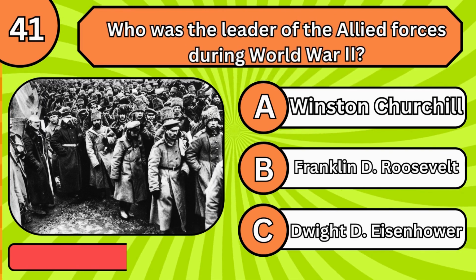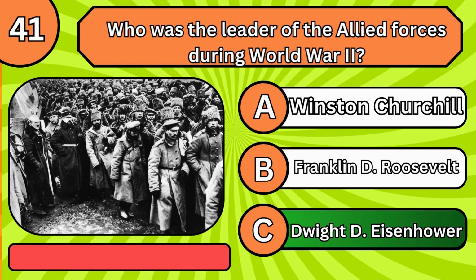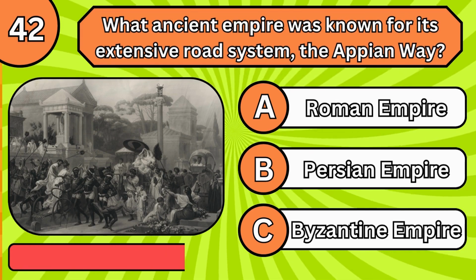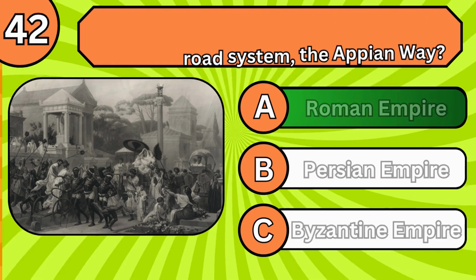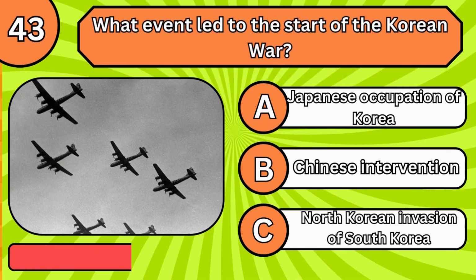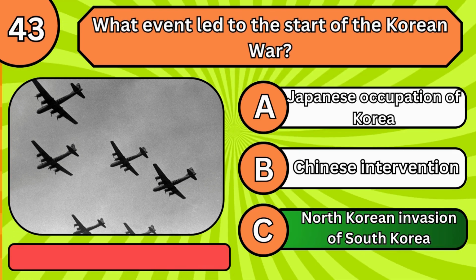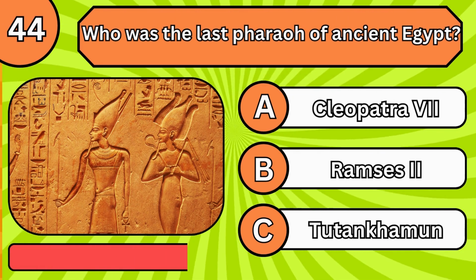Who was the leader of the Allied forces during World War II? What ancient empire was known for its extensive road system, the Appian Way? What event led to the start of the Korean War? Who was the last pharaoh of ancient Egypt?